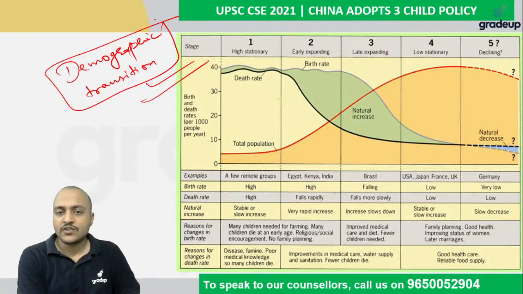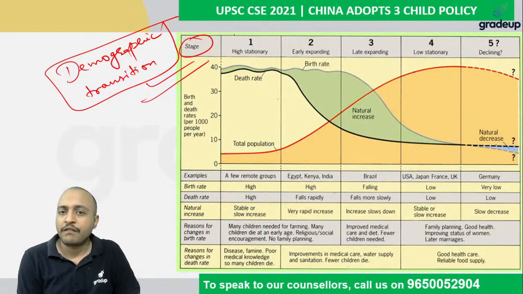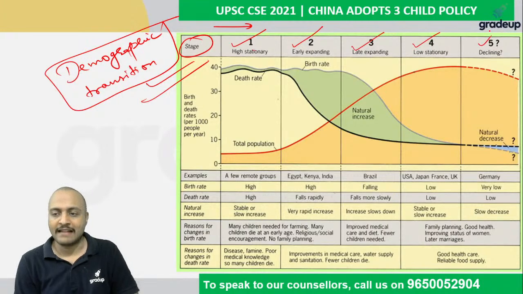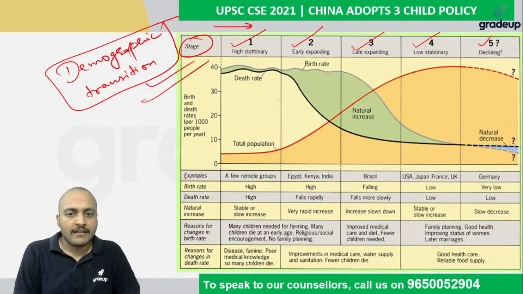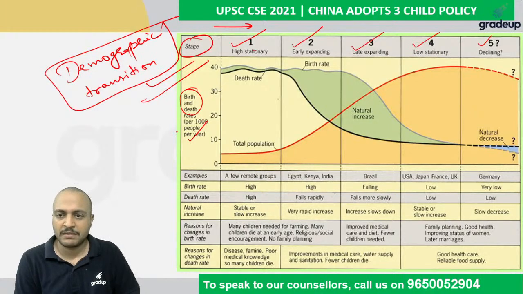All right, so you can see this one. First of all, look at this. How many stages are there? Five stages: high stationary, early expanding, late expanding, low stationary, and declining. It depends upon the birth and death rates per 1,000 people per year. Okay, per 1,000 people per year.